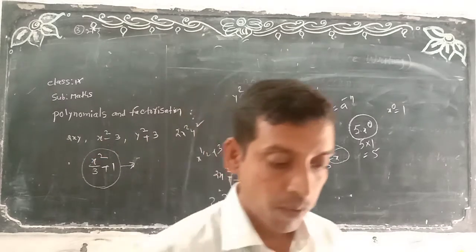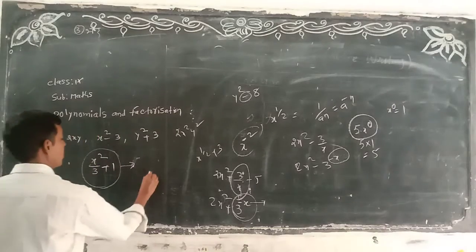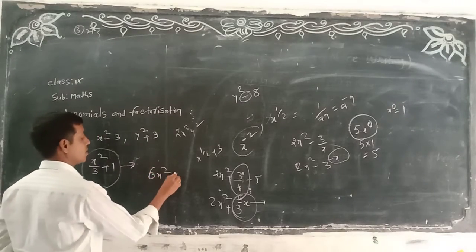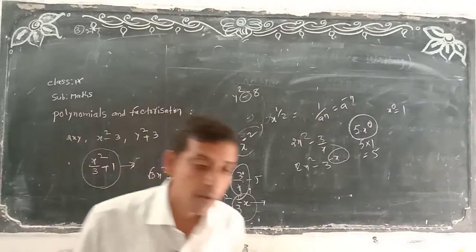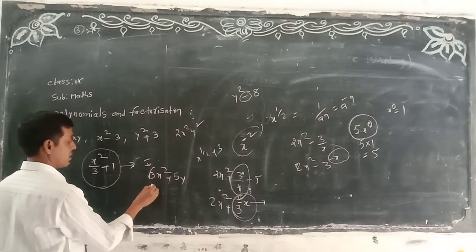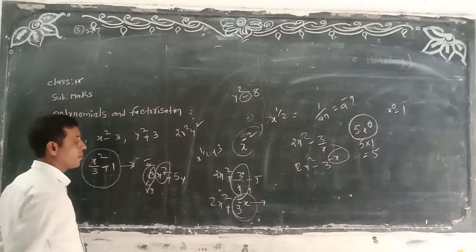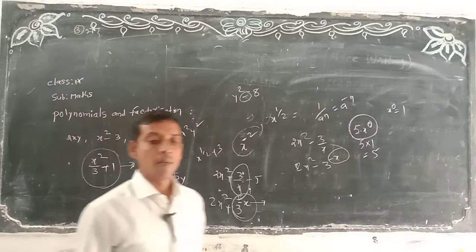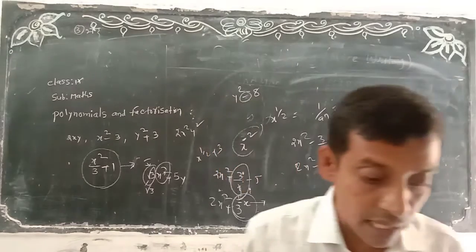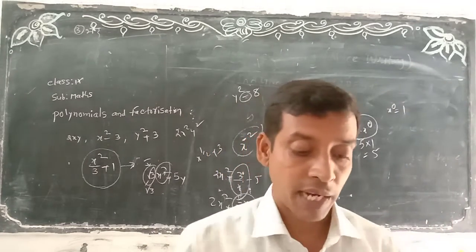Okay na? Fifth, root 3x square plus 5y. This is the fifth one, look here. So root 3 right here, leave this root 3, whatever the power is there, this power should be in the form of positive. This is also called as a polynomial. Sixth is not called as a polynomial. Why? Because 1 by x plus 1, it is in the form of fraction form.